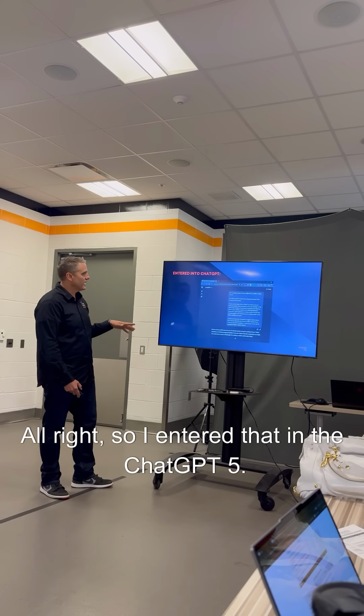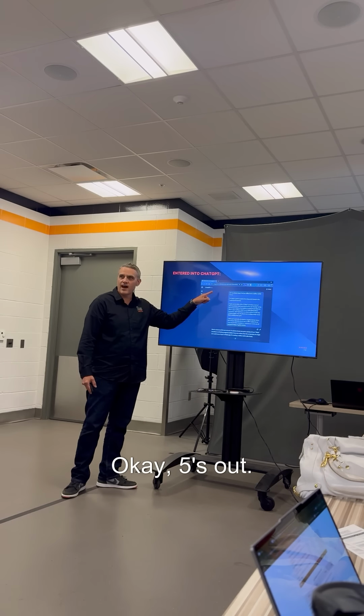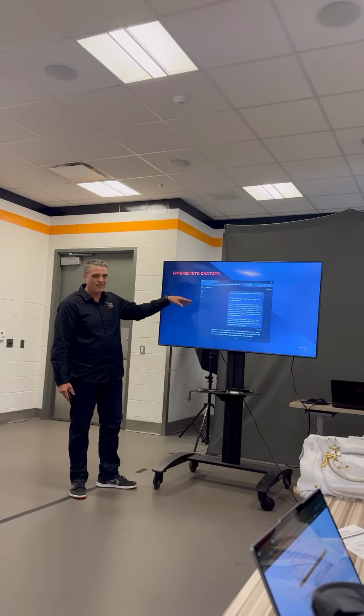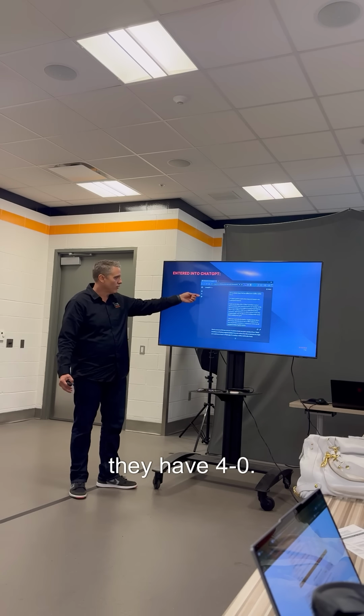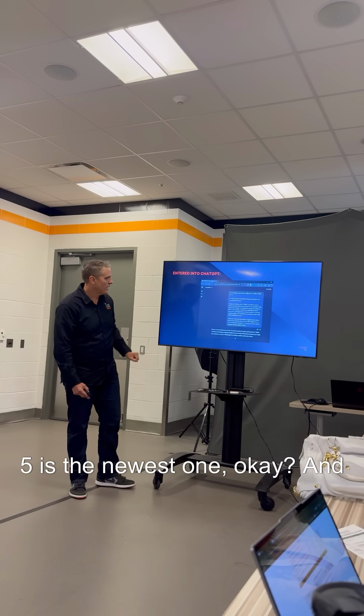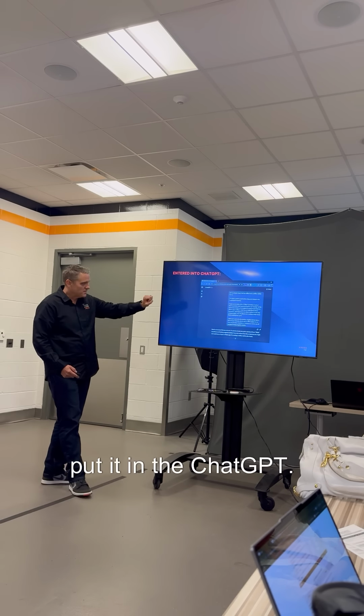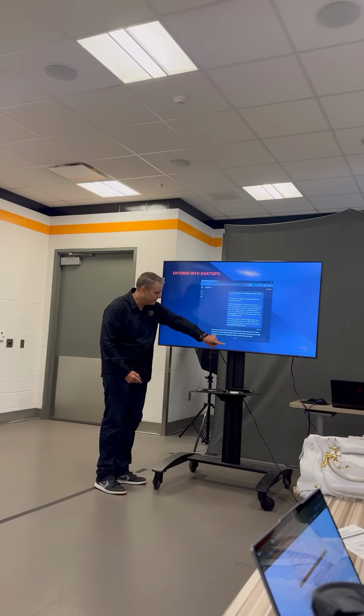All right, so I enter that in ChatGPT 5. Okay, 5's out. 4.0, the public begged for it to come back, so they have 4.0. There's a couple models in here, but it's 5 and 4.0. 5 is the newest one, okay? And then put it in ChatGPT, exact prompt, enter.